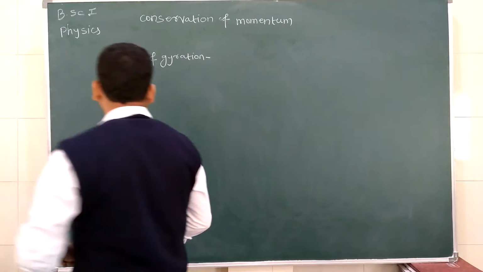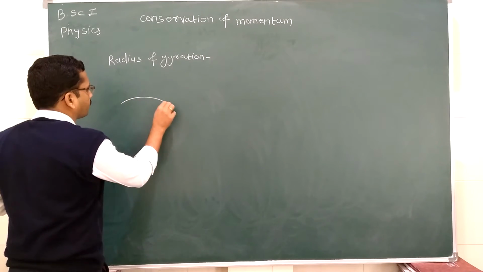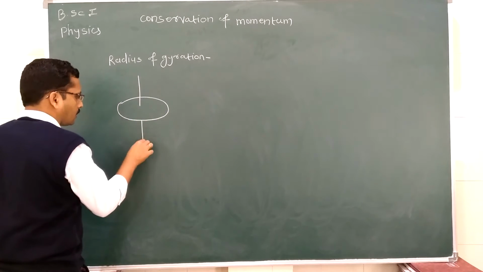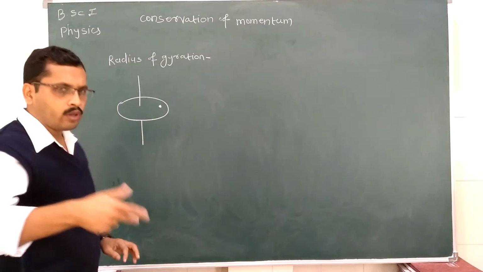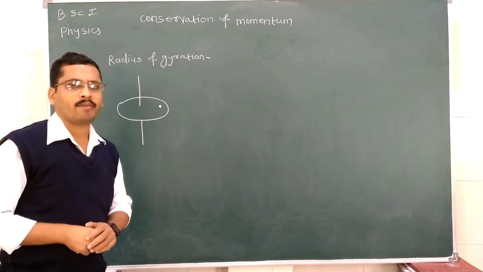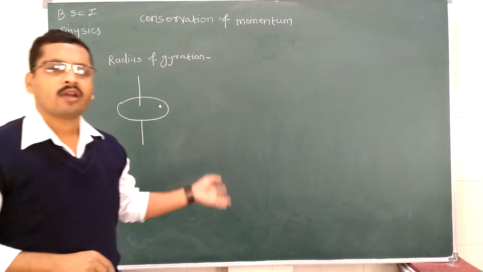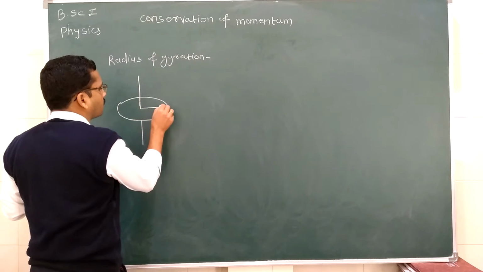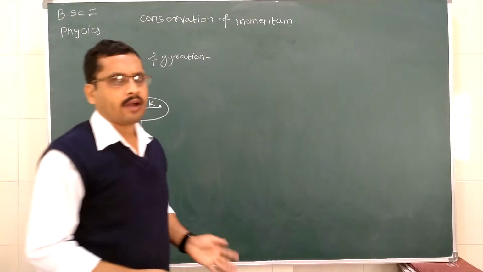Okay, so for example, consider this is a body which is rotating about a given axis. So consider a point here at which the whole mass of this body is concentrated, which is nothing but the center of mass of the body, at which the whole mass of the body is supposed to be concentrated. Then the distance of this axis of rotation from this point is called the radius of gyration of that body about the axis.